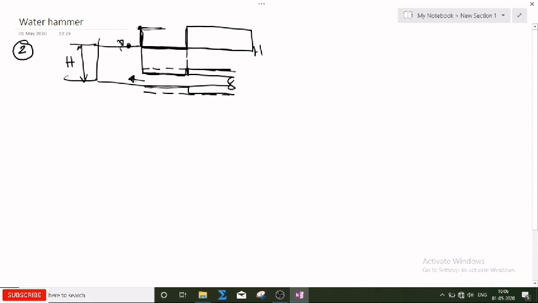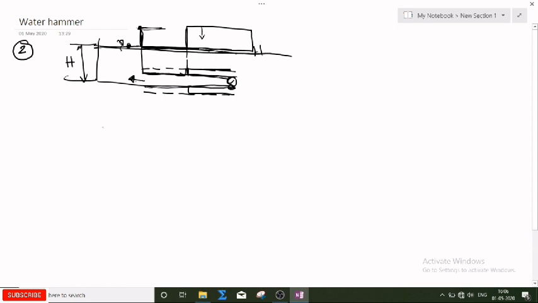Now as there is a gradual decrement, the pressure will decrease to this original level, and this diameter also will decrease to its original level. What I am saying is that now the head is coming to its original state, and the diameter of the pipe is coming to the original shape.